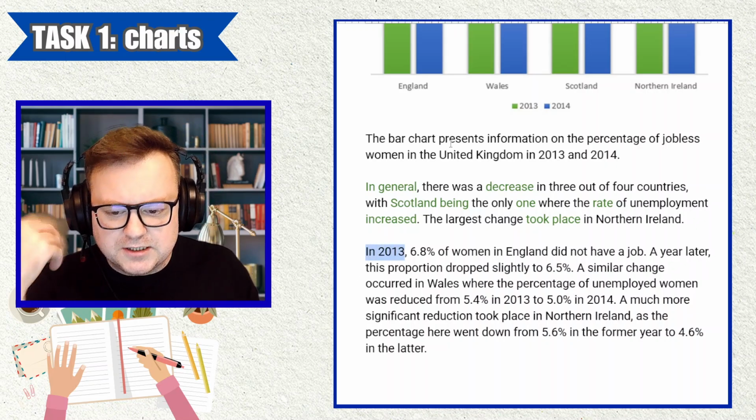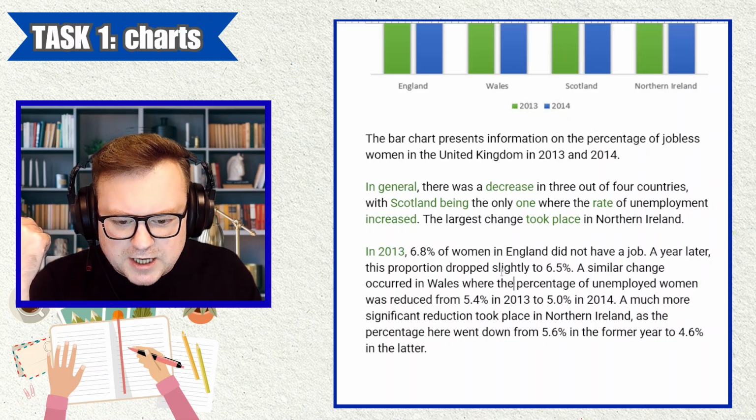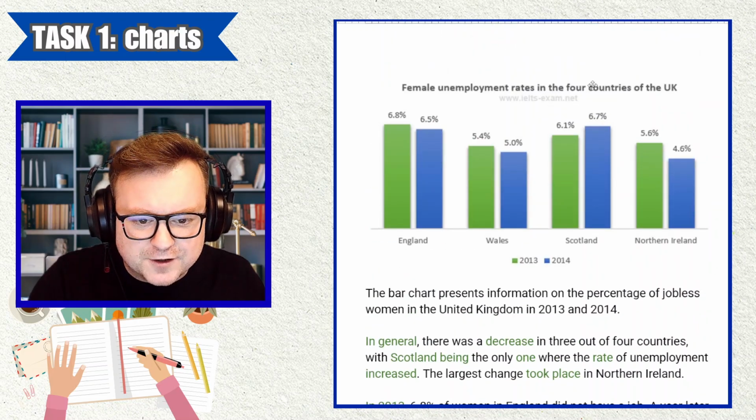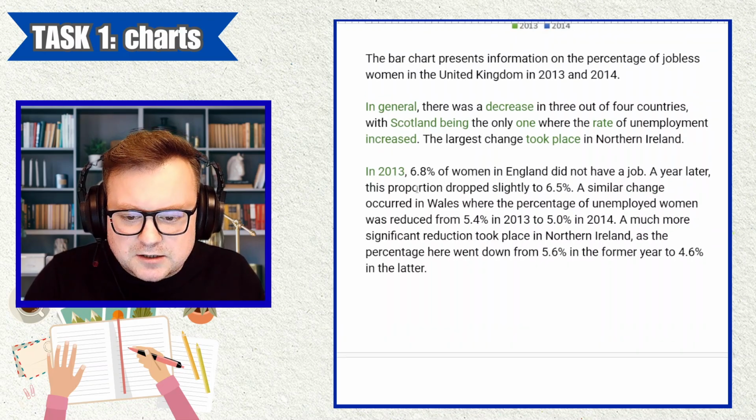In 2013, again, nice clear signposting for the reader. 6.8% of women in England did not have a job. Cool. Good use of paraphrasing. Instead of unemployment, did not have a job. Cool. A year later, cool. Instead of in 2014, a year later, nice.